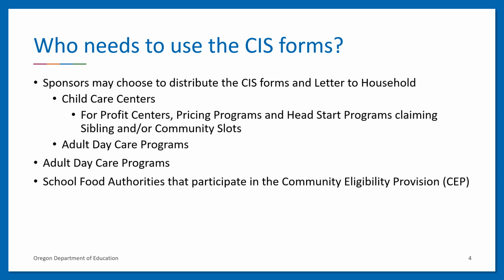Pricing programs, which are required to collect CIS forms from participants throughout the year, and any Head Start programs that plan to claim sibling and/or community slot meals, as these centers must create a one-month enrollment roster, or OMER, for each ODE CNP approved site that will be claiming such meals. Therefore, an eligibility determination must be made for each sibling and/or community slot participant included on the OMER.